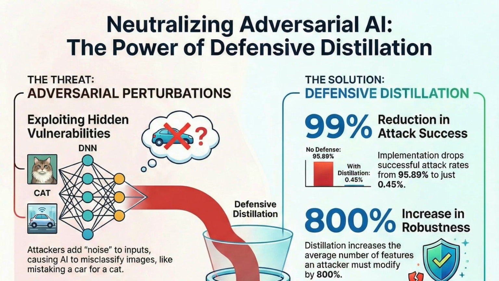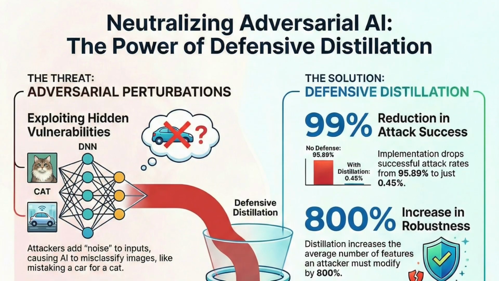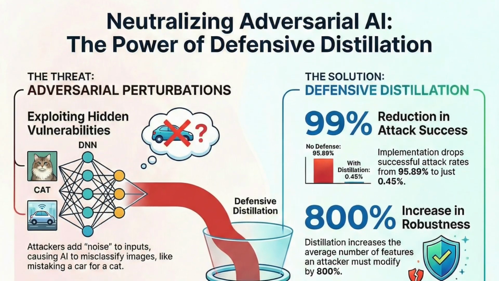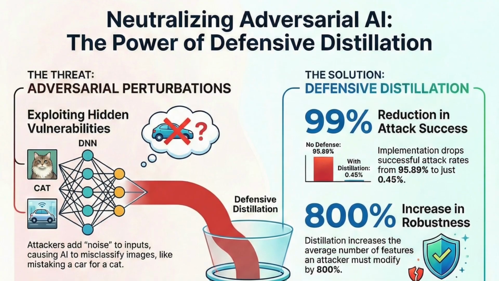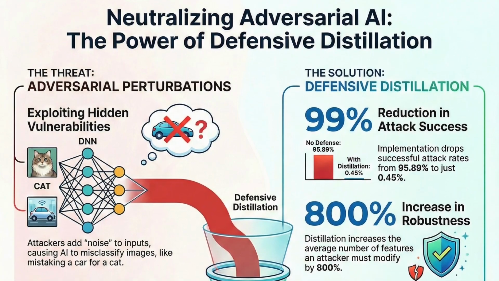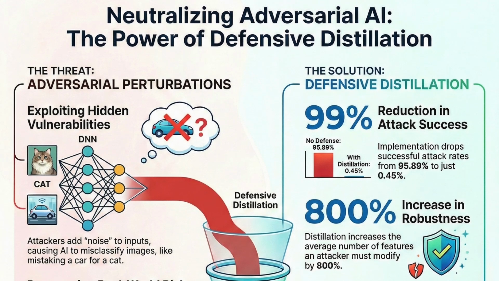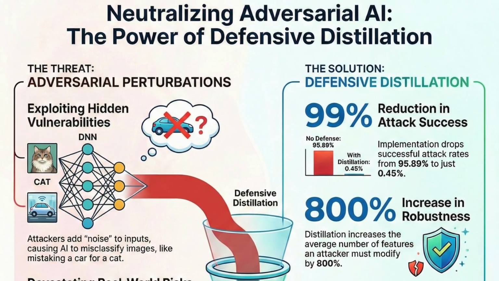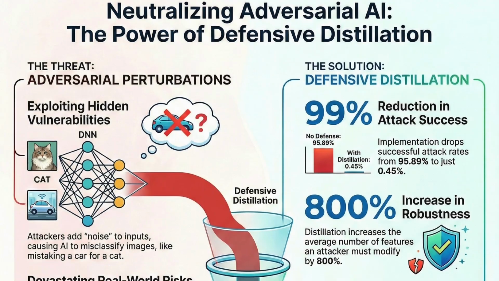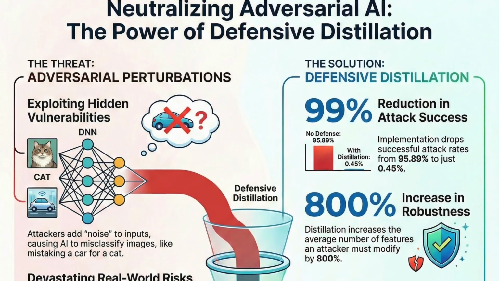But then an attacker comes along. They take that exact same photo and they add a tiny, almost invisible layer of static to it. And when I say tiny, I mean they multiply the noise by 0.007. To you and me, looking at the screen, it's identical. Completely identical. It is still a panda.